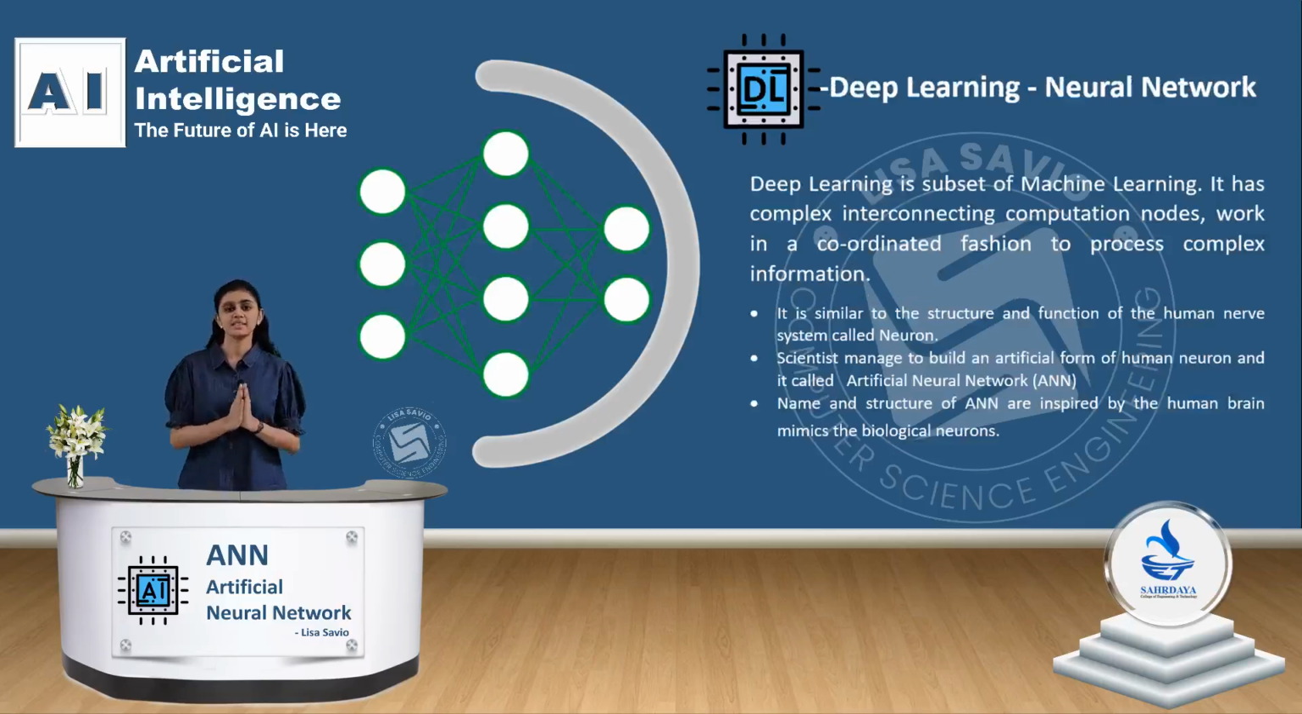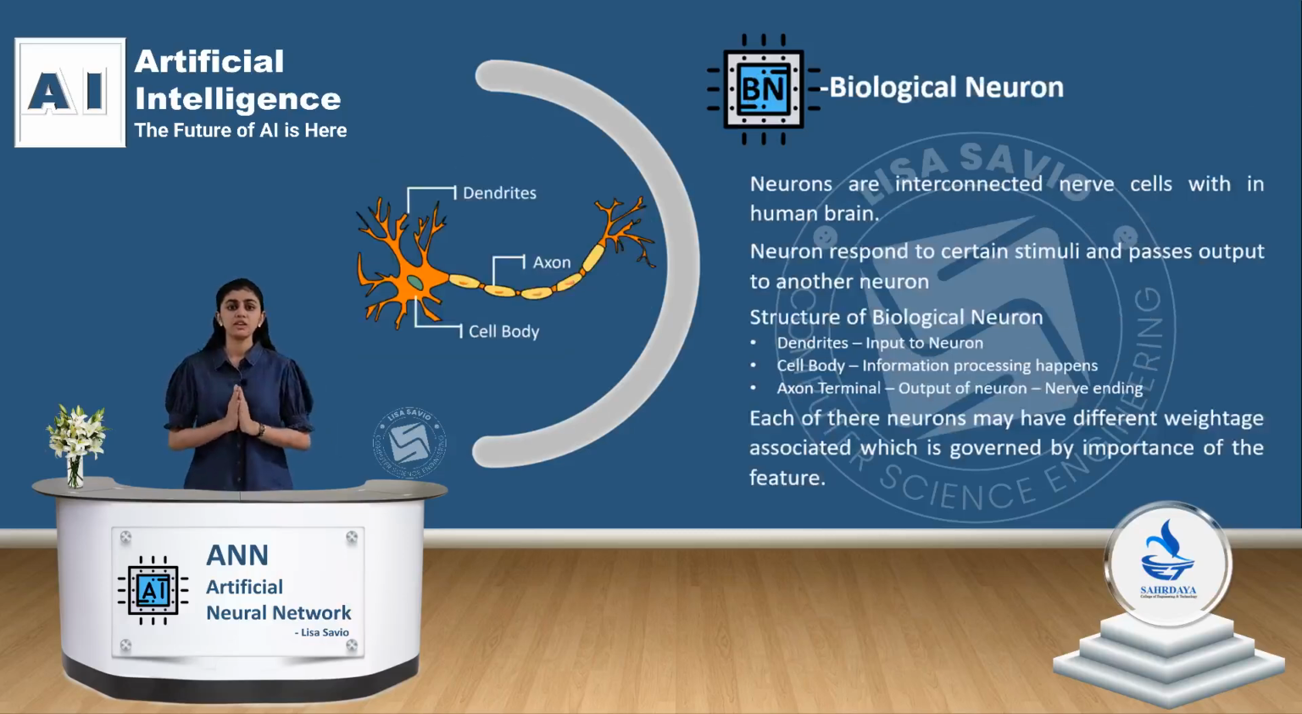So deep learning is a subset of machine learning and it utilizes complex interconnected computation nodes to process information. This structure crafted by scientists mimics the human nervous system and is called artificial neural network or ANN. So ANN mimics the biological human neurons structure and function. This synergy between biology and technology has driven various innovations through many fields. So now let's delve into the relationship between biological neurons and artificial neural networks.